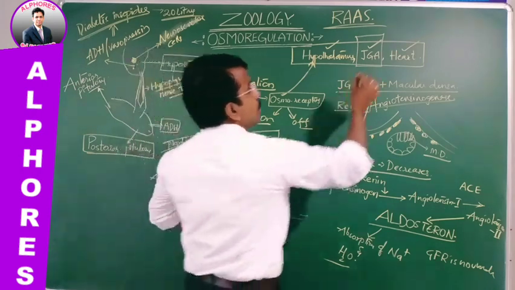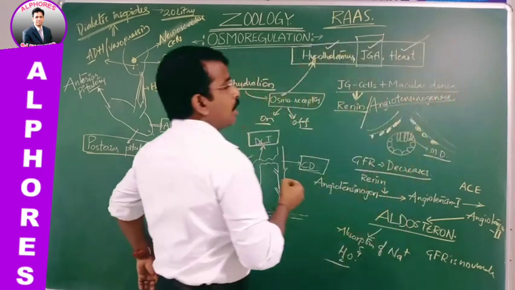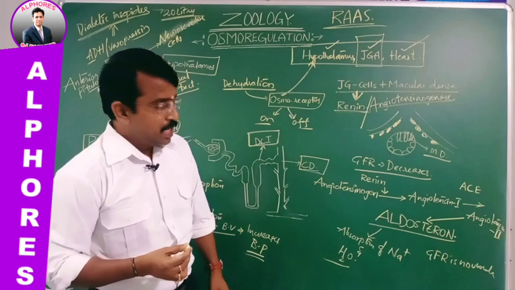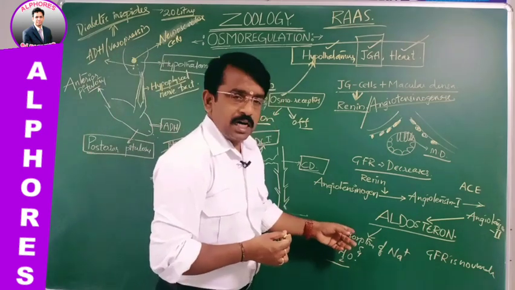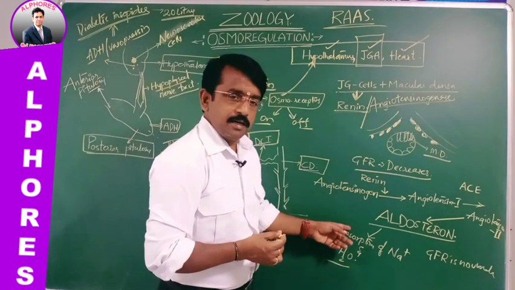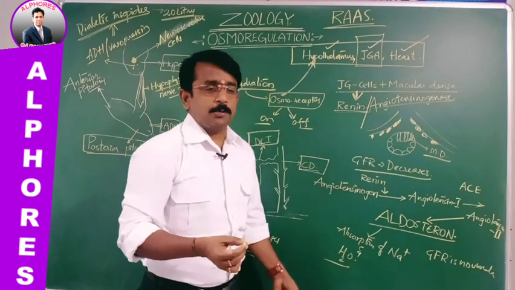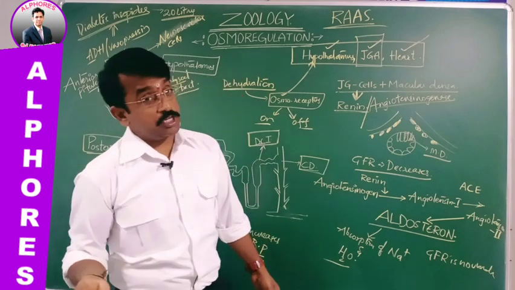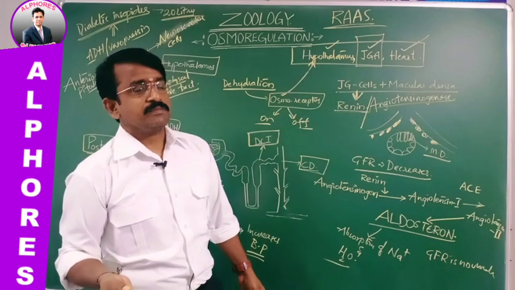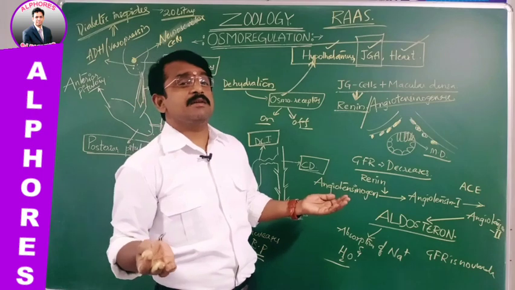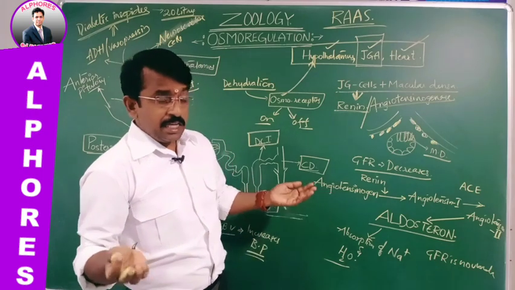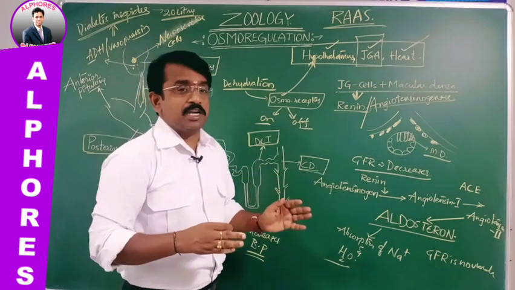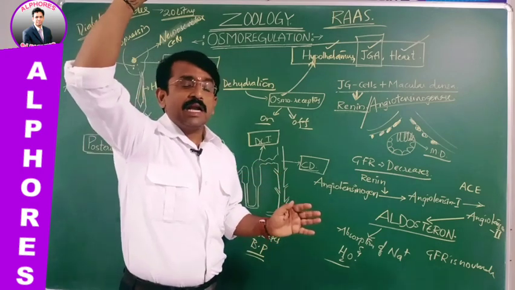Now let's move on to the heart. How does the heart regulate and monitor the osmoregulation? So as the aldosterone is secreted, absorption of sodium and water takes place, and secretion of potassium also takes place. This causes an increase in the blood pressure, right? Should the blood pressure be maintained at a normal condition, or should it keep on increasing?